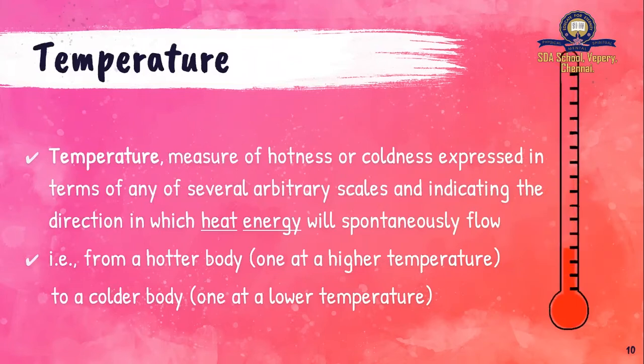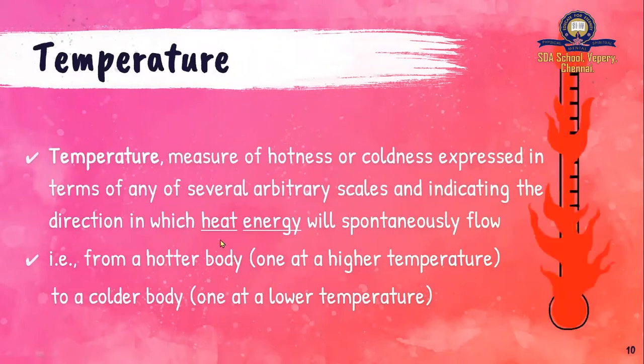Okay. What is the direction of flow of heat? Heat always flows from hotter bodies to colder bodies. So what will be the temperature of a hotter body? The temperature of the hotter body will be high. What will be the temperature of the colder body? The temperature of the colder body will be low. So the heat flows from higher temperature to lower temperature.